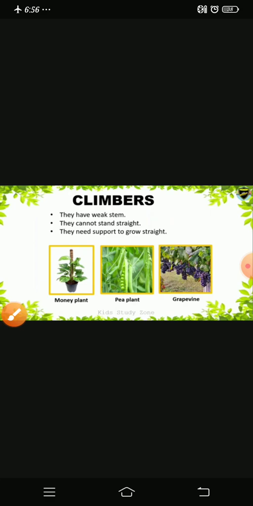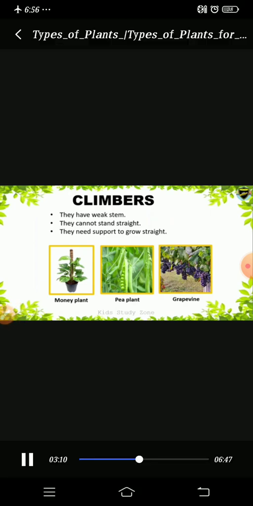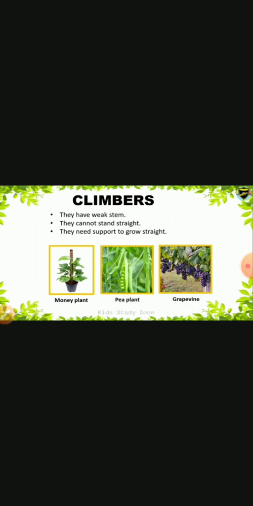Now we can discuss creepers. Creepers, they grow along the ground. They have weak stems. They crawl and creep as they have big and heavy fruits. The examples of the creepers are pumpkin plant and the watermelon plant.